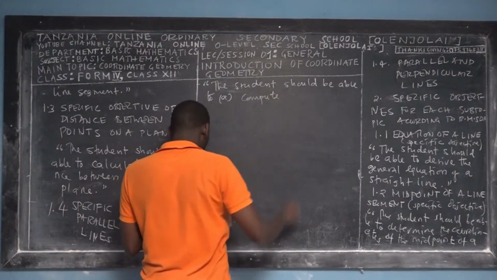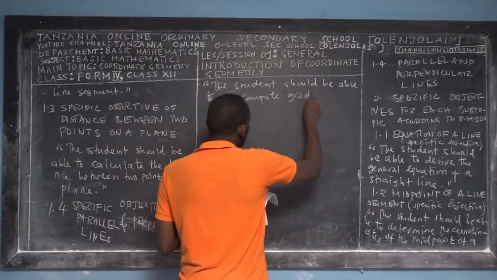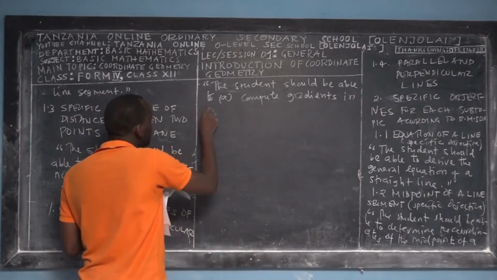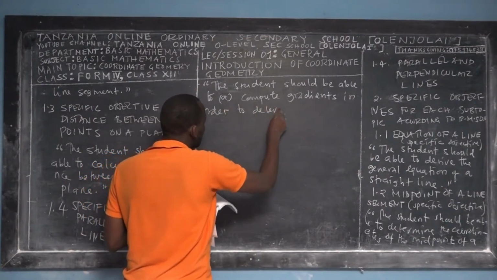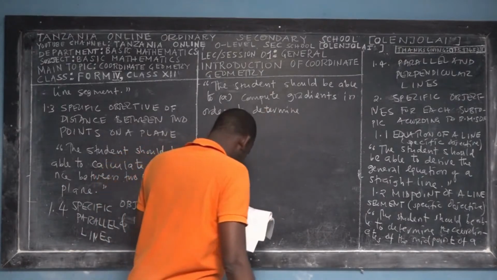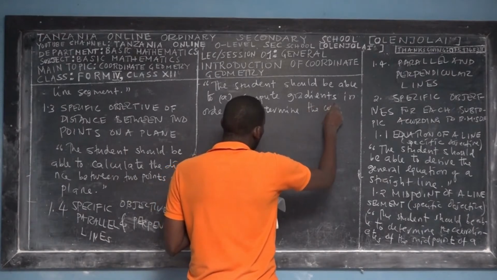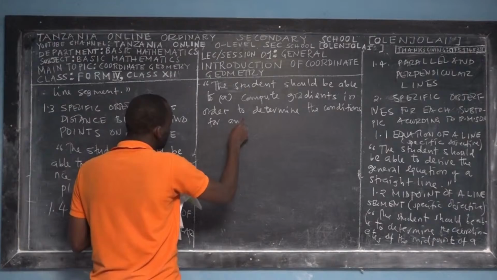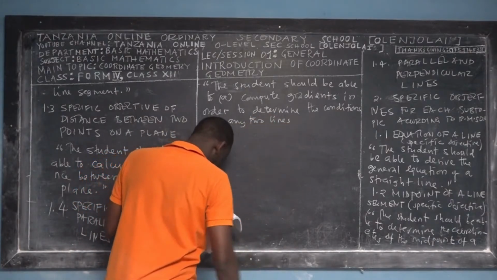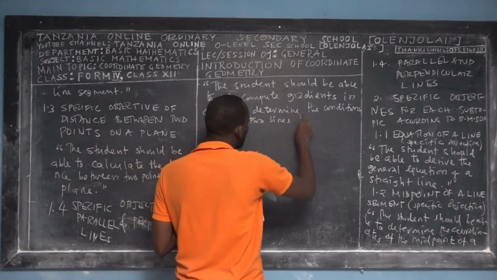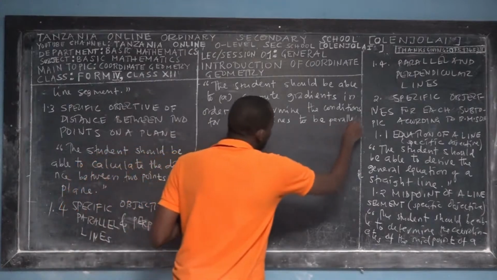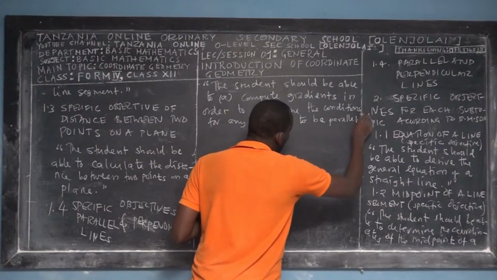You have to make sure that you are able to compute gradients in order to determine the conditions for any two lines to be parallel. That is one of the specific objectives.